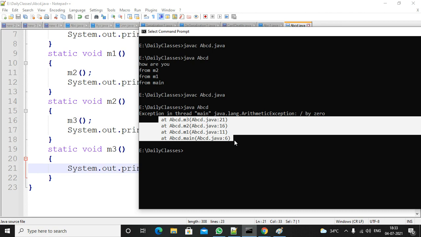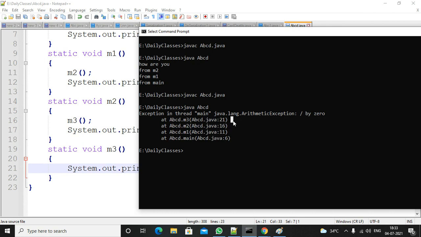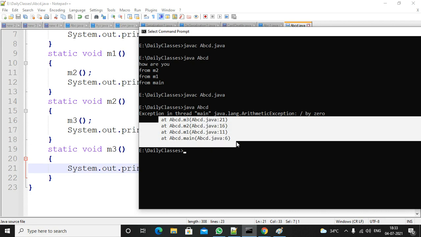This is called the stack trace. It shows from where the exception was raised. If the exception is raised at line number 21, from which method? The M3 method. Who called that M3 method? The M2 method called it, at line number 16. Who called the M2 method? M1 called it. Who called the M1 method? Main called it. Who called the main method? The JVM called it. So everything is there as part of the exception details.